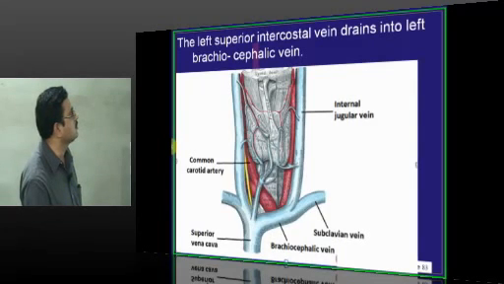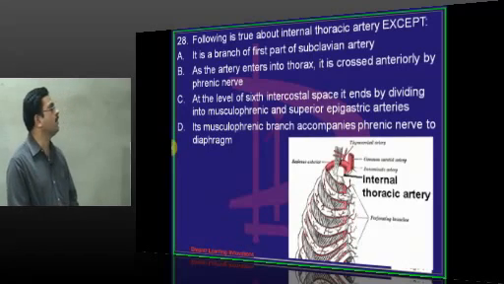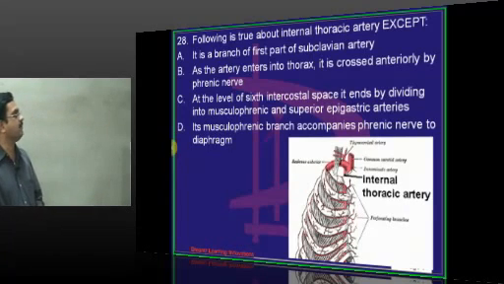So left superior intercostal vein drains into left brachiocephalic vein. The following is true about internal thoracic artery. It is a branch of first part of subclavian artery. Then it is an artery entering into the thorax.